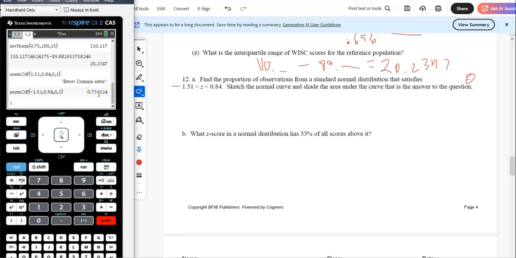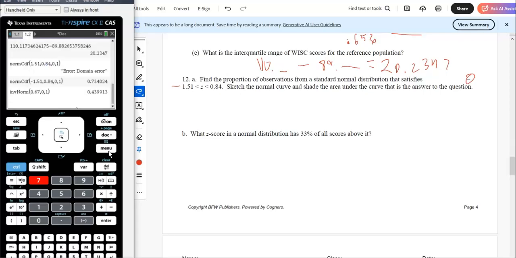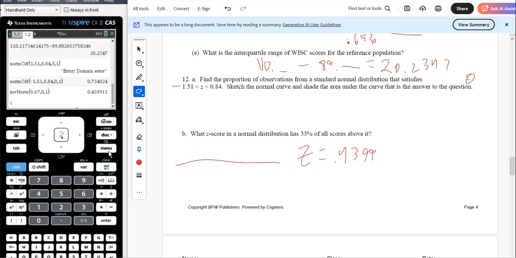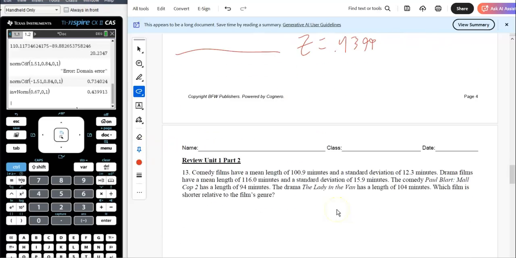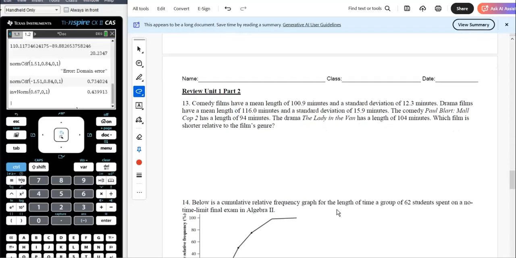What z-score for a normal distribution has 33% of the scores above it? Menu 65. We know the percent. Whoops. Menu 653. 33% of scores above it means I always go left, so 0.67. So z equals 0.4399. Or by the way, you want to show that command with the inputs there when you do something like that. So norm CF and inverse norm, show the command. It's good to do.